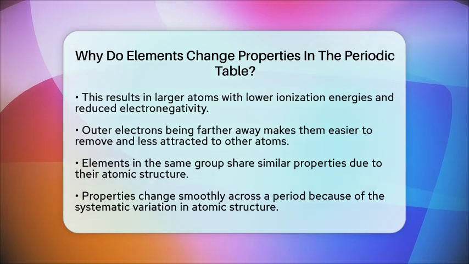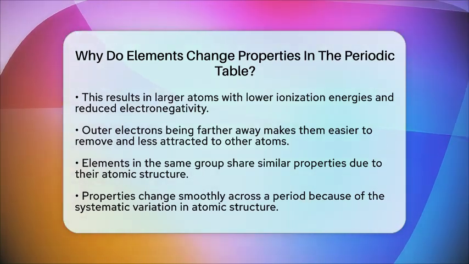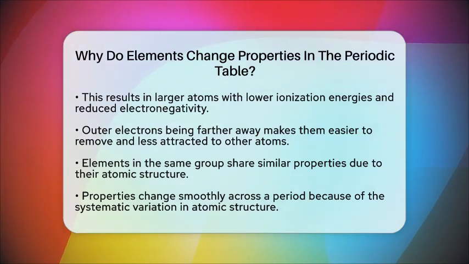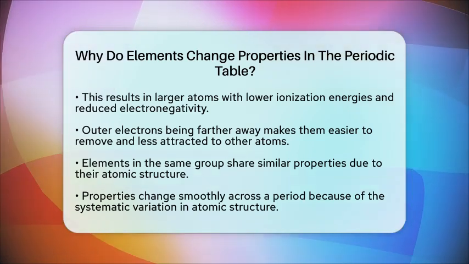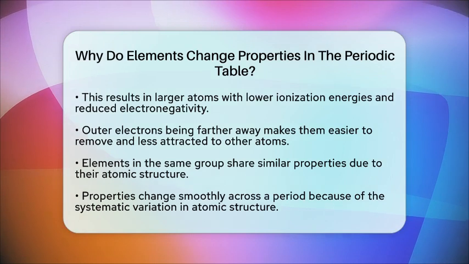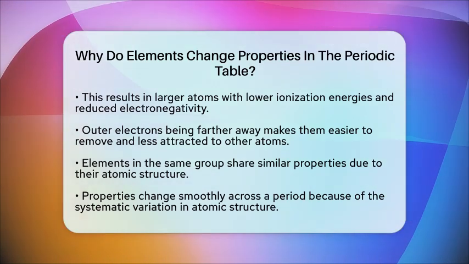In essence, the properties of elements change because their atomic structure, the number of protons and how electrons are arranged, changes in a predictable way across the periodic table. This systematic change creates the diverse but organized world of elements we see around us.